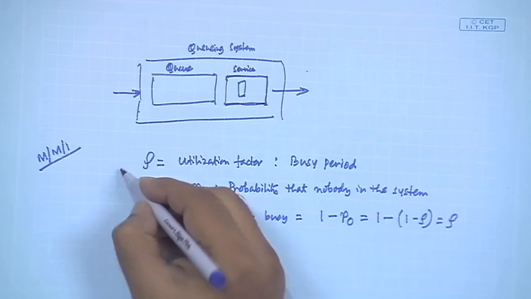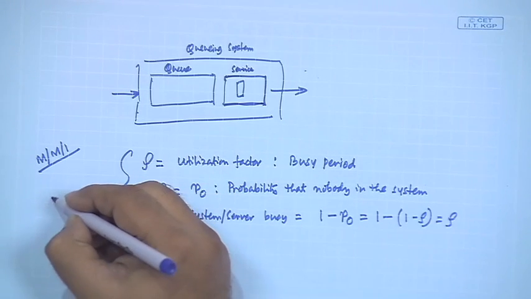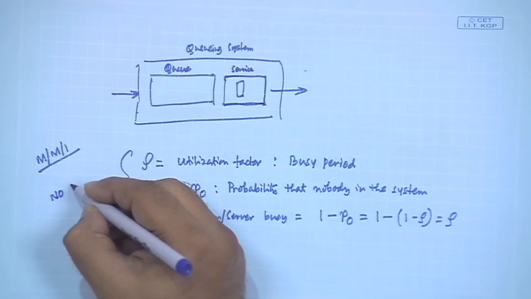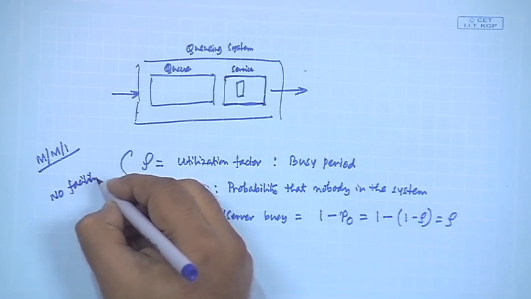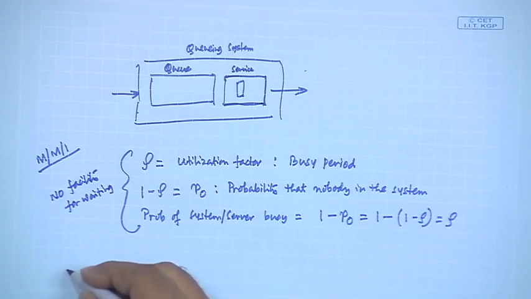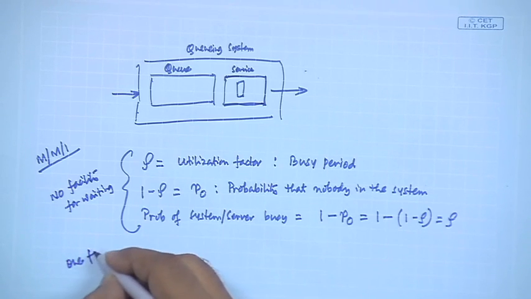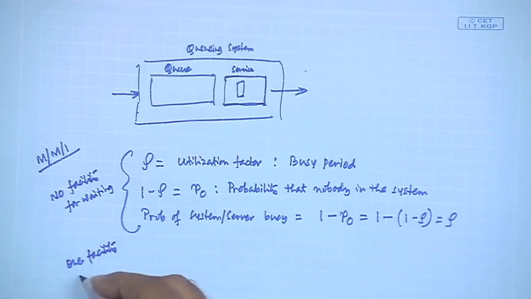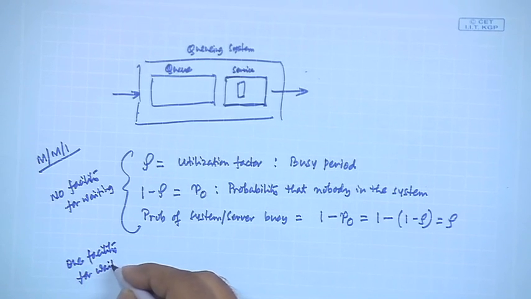Only if there are two persons in the system, or two or more, then you have to wait outside. Is it all right? So, what is that probability? That probability for the second case, right. So, the first case what we have done, that is no facility for waiting. Now, in the second case, one facility for waiting, that is the second case.